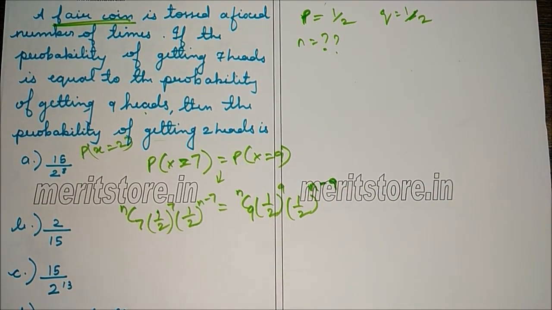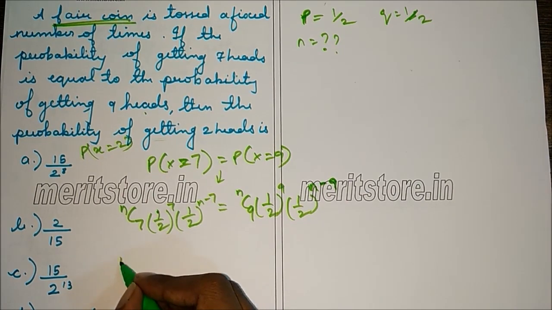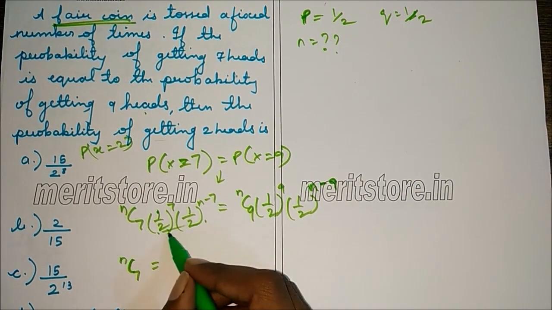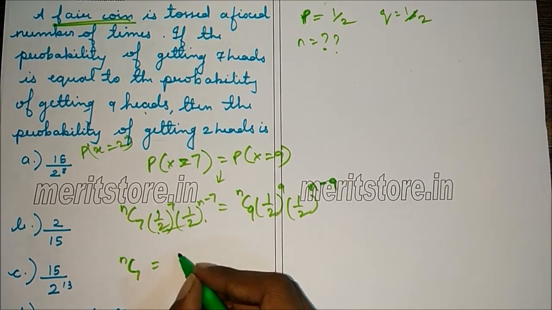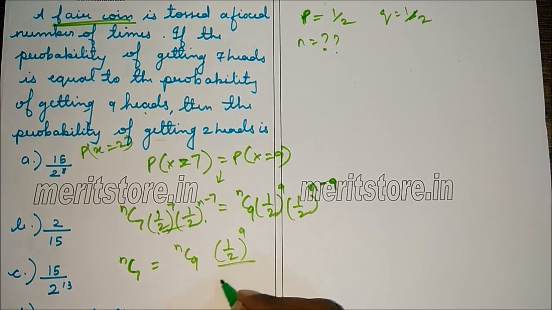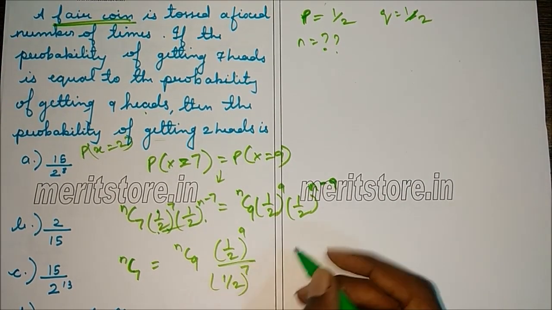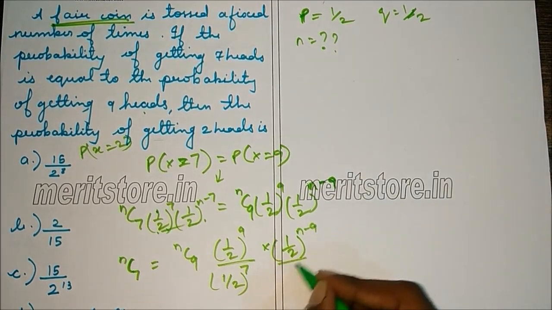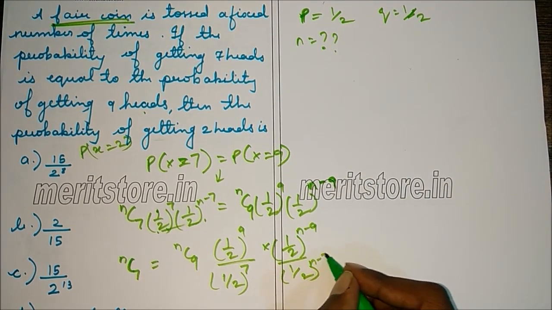So this can be simplified as nC7 equals, bringing half these terms to the RHS, you get nC9 into (1/2)^9 upon (1/2)^7 into (1/2)^(n-9) upon (1/2)^(n-7).